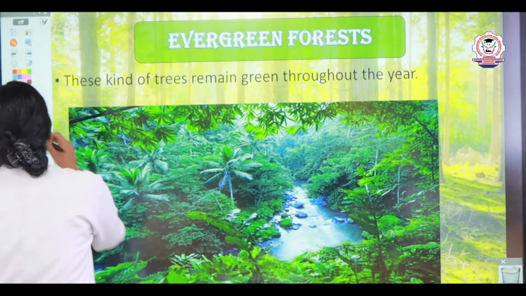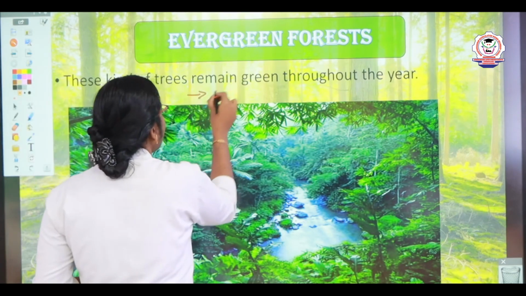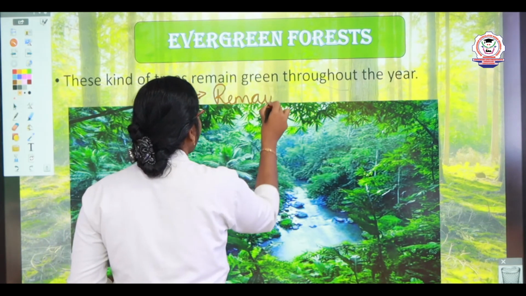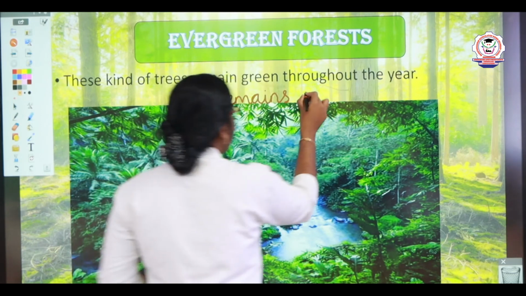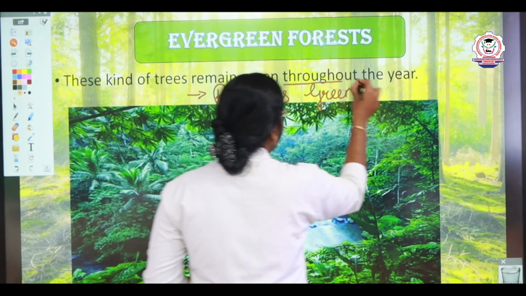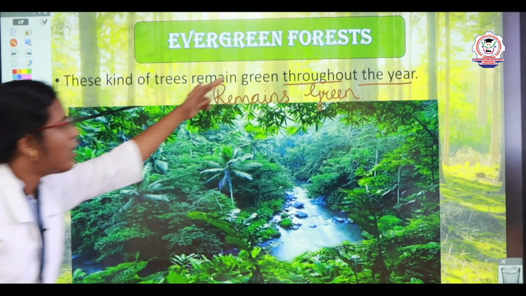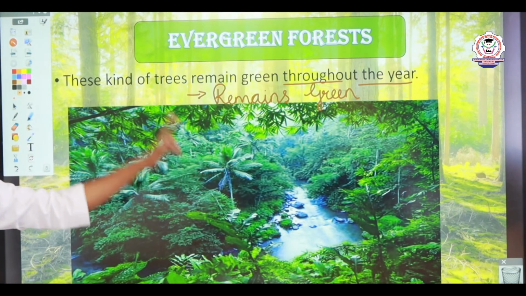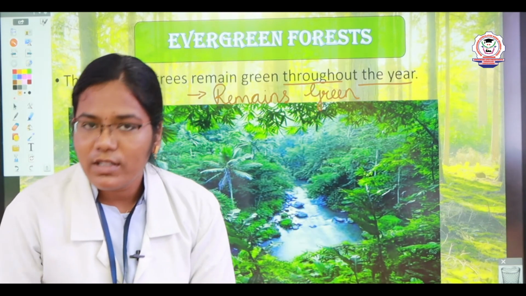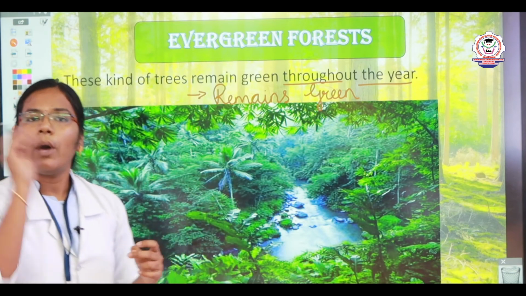So these types of forest consist of trees which remain green throughout the year. So evergreen forest is nothing but a forest consisting of trees which remain green throughout the year. Now you have a doubt, right?